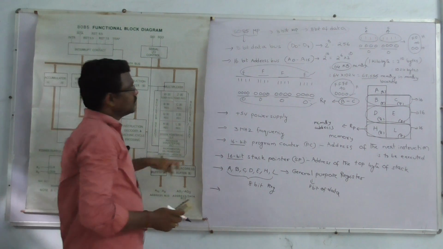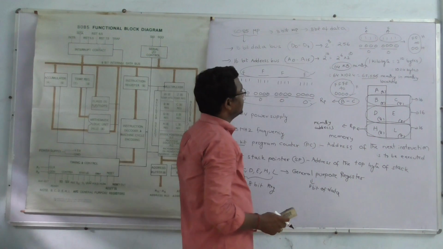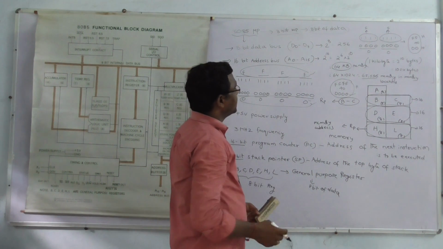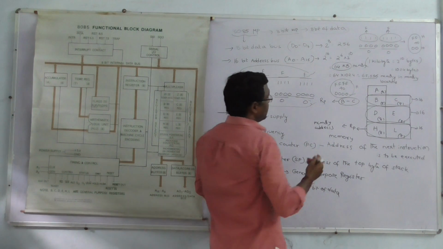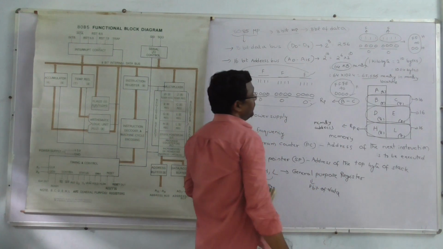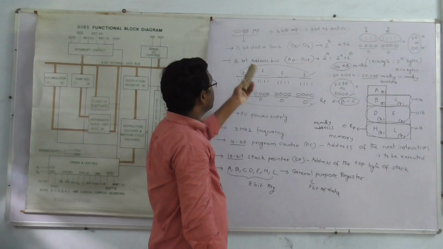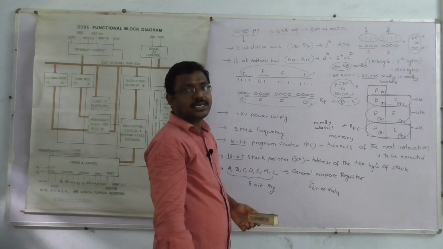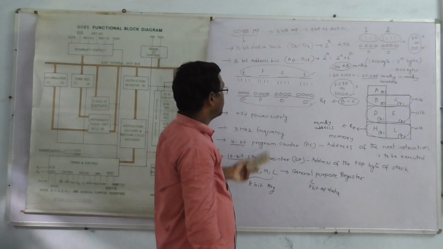These combine as A0 to A15. The address sent to the memory ranges from 0000 to FFFF. That means 64 kilobytes of memory can be supported by the 8085 microprocessor.